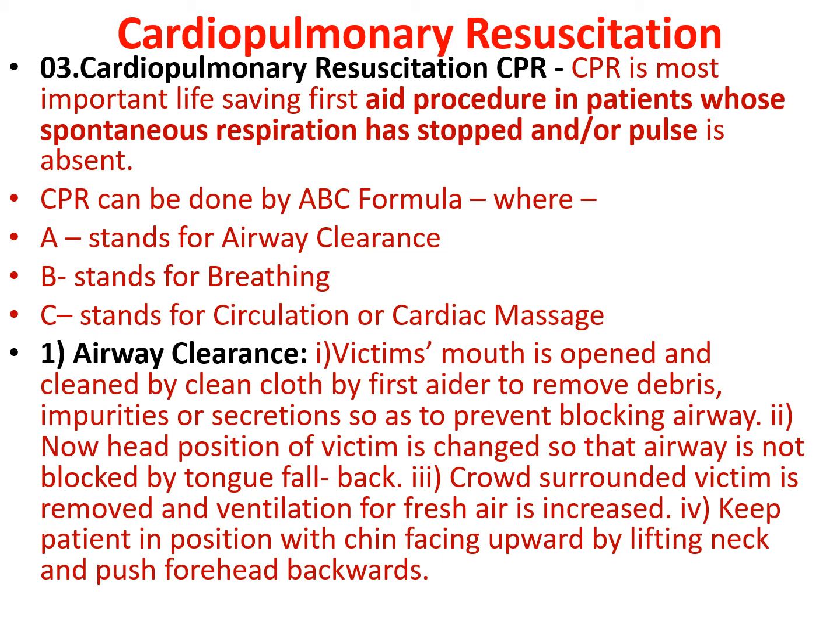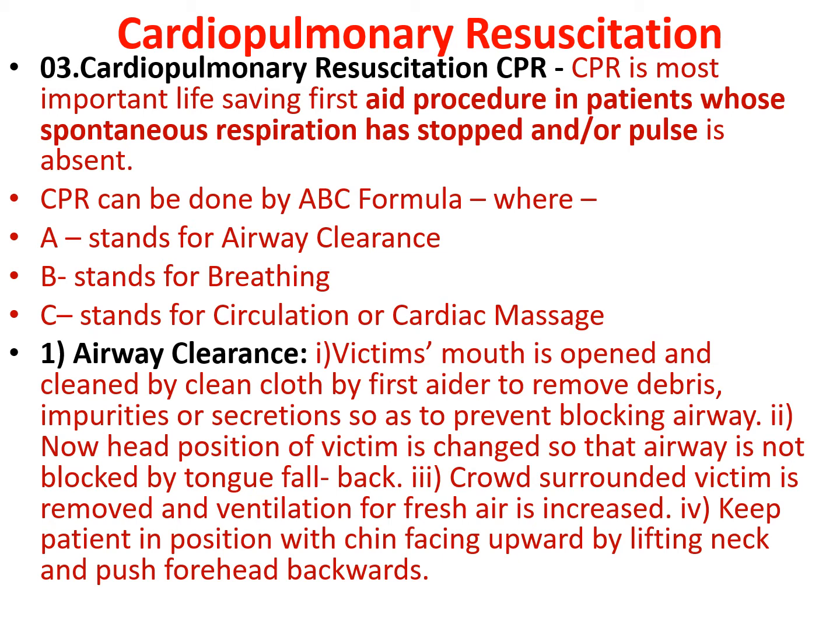Airway clearance: the victim's mouth is opened and cleaned with a clean cloth by the first aider to remove debris, impurities or secretions so as to prevent blocking of the airway. Now the head position of the victim is changed so that the air is not blocked by the tongue. Fall back.